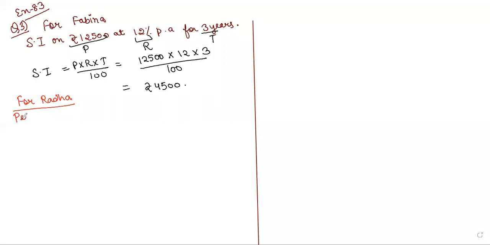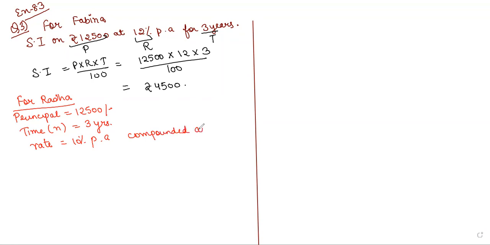So for Radha, principal is also 12,500 for the same time period. Time is also same, n is 3 years. At 10% per annum, the rate is 10% per annum, compounded annually.